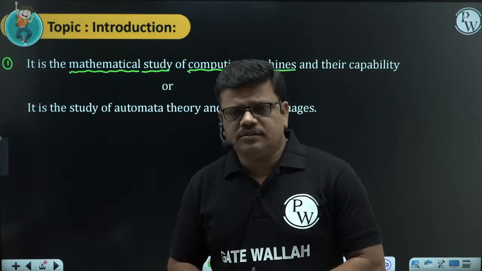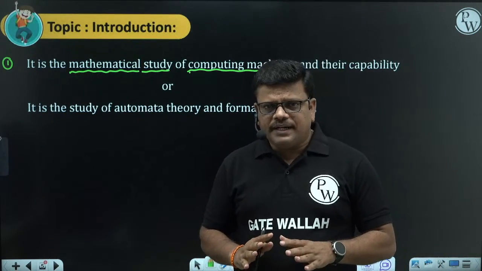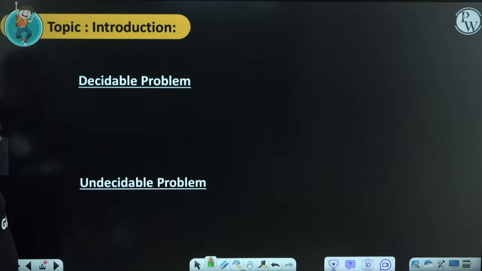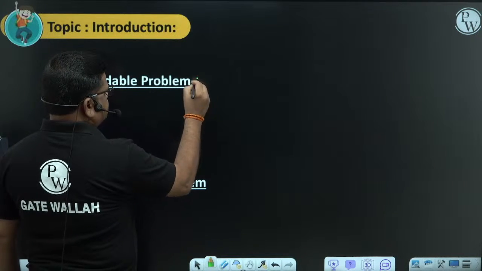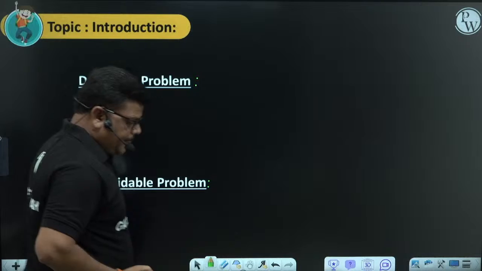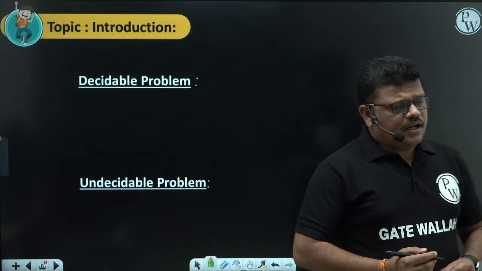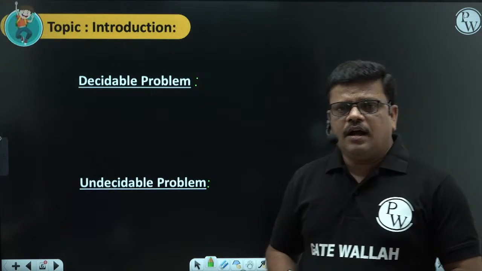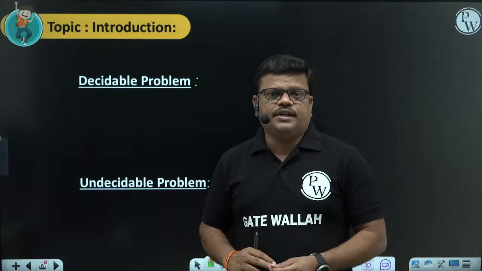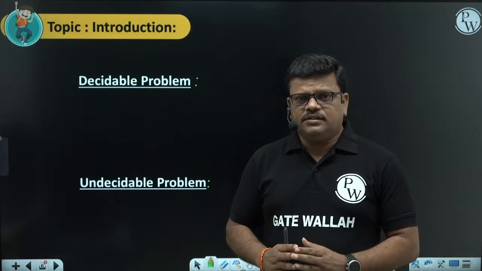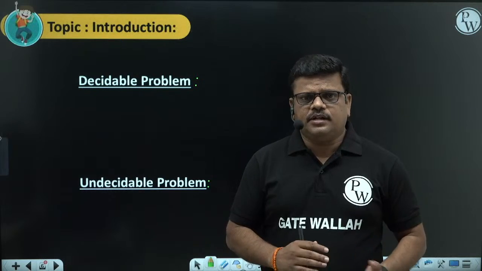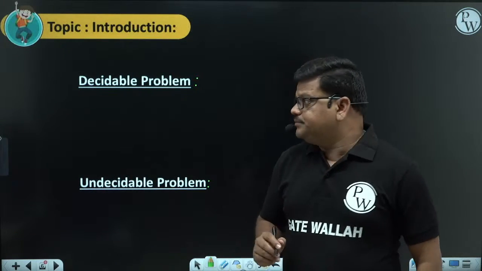So by using those techniques, we will categorize the problems into mainly two categories. Generally the names are decidable problems and undecidable problems. Decidable problems are the problems we can solve by computers. Undecidable problems are the problems computers cannot solve. Like this, the problems are categorized into two categories. There are some problems which are decidable, and there are some problems which are undecidable.